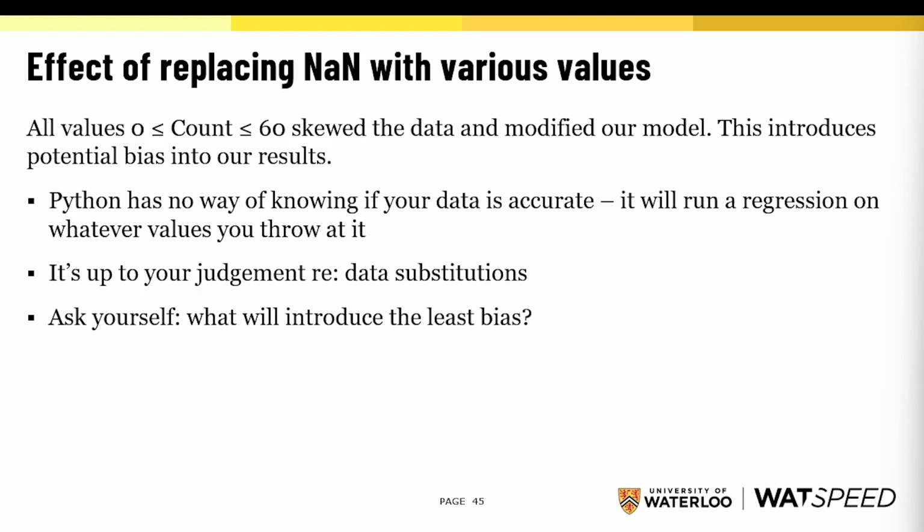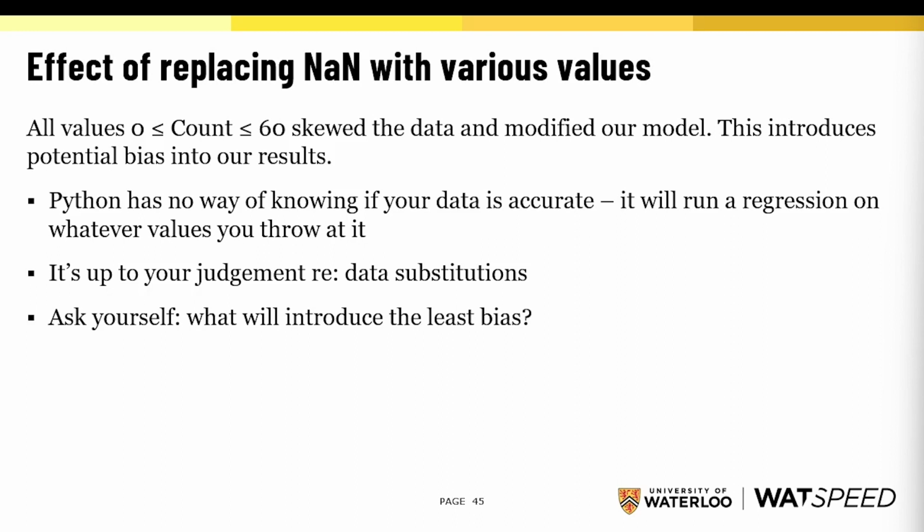Remember, our data cleaning only talks about data being able to be read by the computer. It doesn't talk about whether the data is accurate. Python will run regressions on whatever values you throw at it. It is up to your judgment as a human being to make data substitutions.